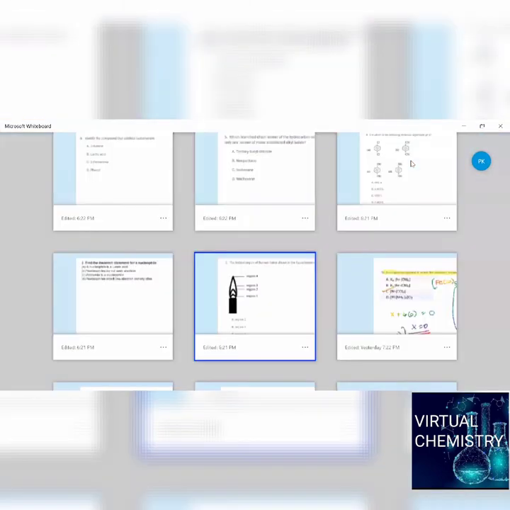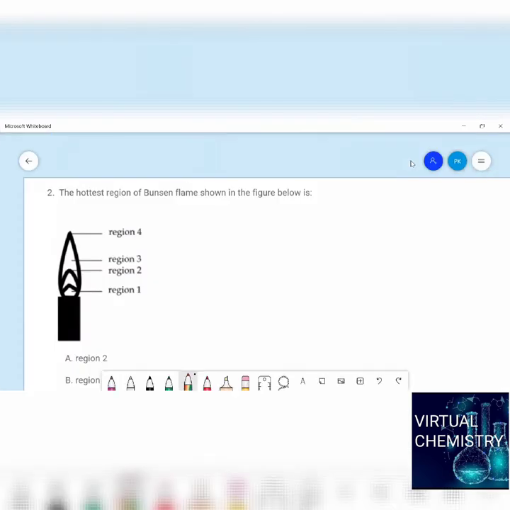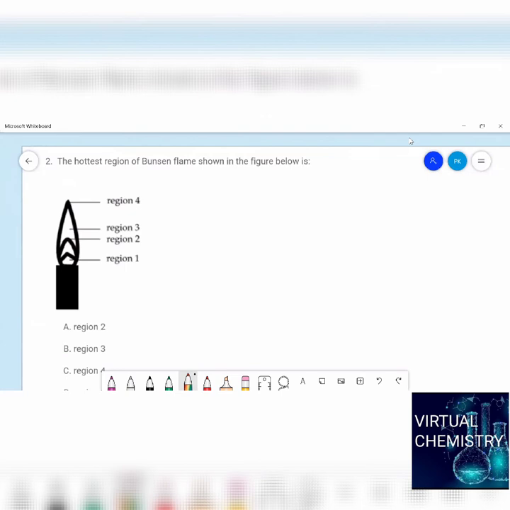Okay, now let us see the next question. The hottest region of the Bunsen flame shown in the figure below is... the Bunsen flame, right? The Bunsen flame will basically have three regions. This is one region, this is another region, and this is the next region. If you see here, this is the outer layer, which is orangish yellow in color, and this is reddish in color, and here gases will come out.